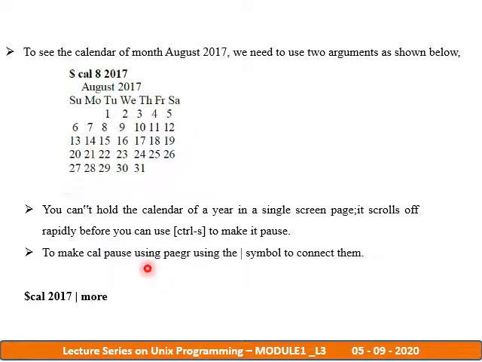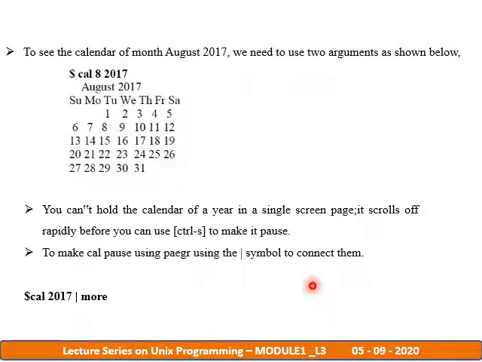You can also see the calendar of a whole year. If I want to see the whole year calendar, we just have to give cal 2017. If you display the whole year calendar, even a single screen is not able to hold all 12 months. So it's better to scroll, and we use Control S to pause it.